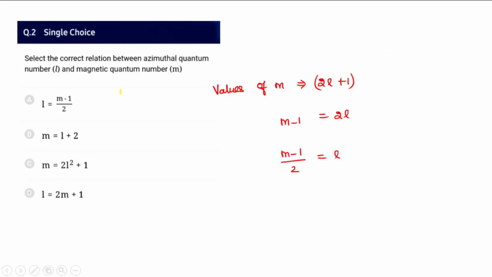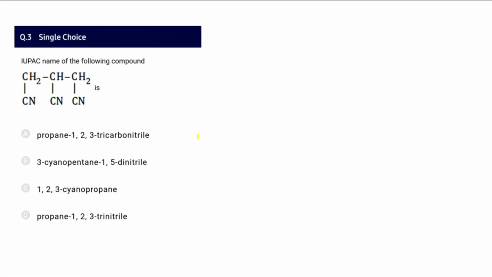Coming to the second question, the relation between the azimuthal quantum number and the magnetic quantum number is asked. We know the relation is m equal to 2l plus 1. So substituting, l equal to m minus 1 by 2, so it seems to be option A. And in the third one, the IUPAC name, a very easy one. All 3 carbons possess a nitrile or carbonitrile group, which is not included in the main chain carbon numbering, so it is called a hydrocarbon derivative. So propane-1,2,3-tricarbonitrile is the correct IUPAC name.